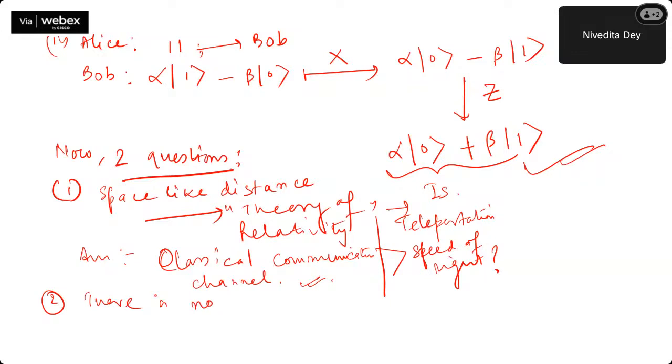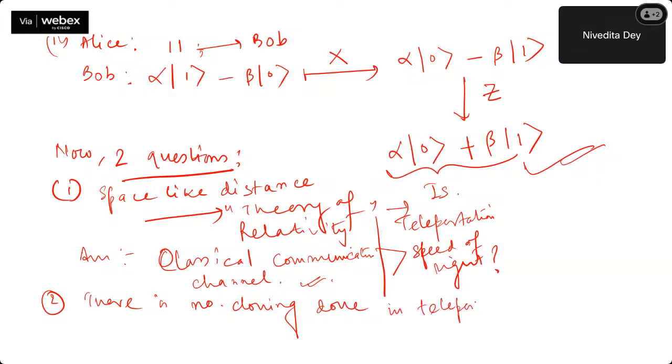Though it seems like alpha 0 plus beta 1 was an arbitrary quantum state where Alice also does not have any precise information on the values of alpha and beta, ultimately at Bob's end, Bob is able to get this particular quantum state. So you might be having some doubts whether we can call this cloning. No, the answer is there is no cloning done in teleportation.